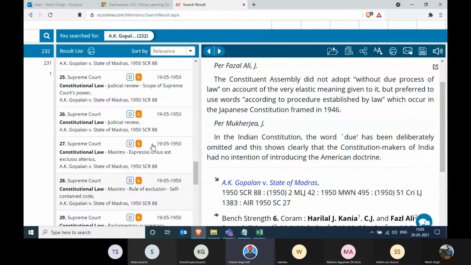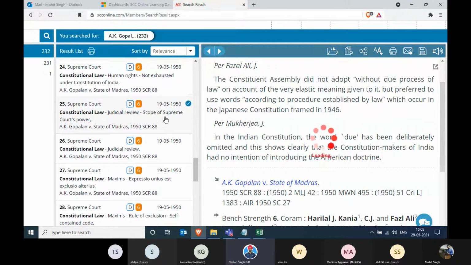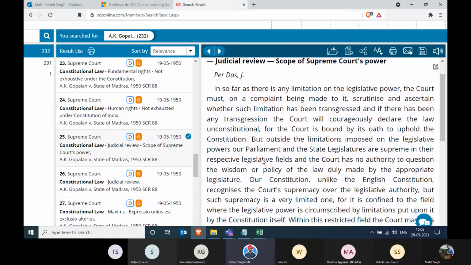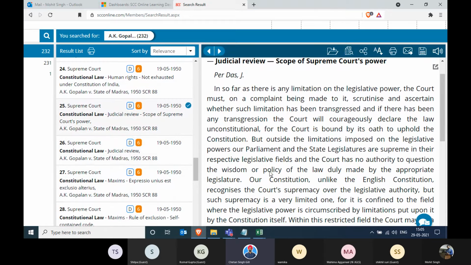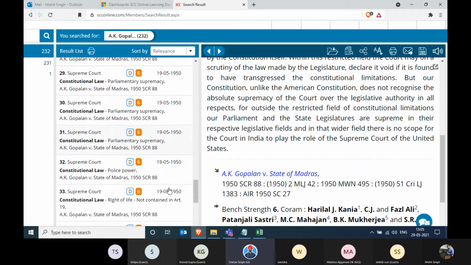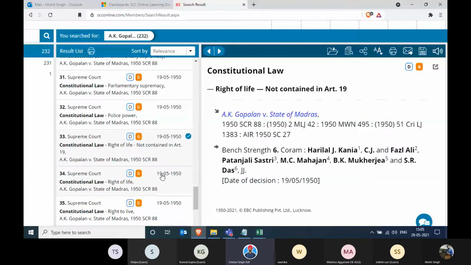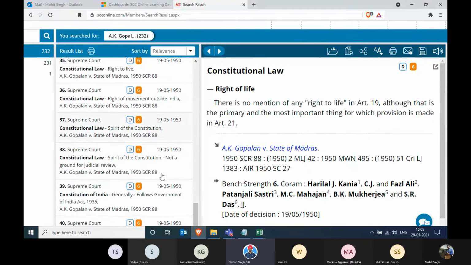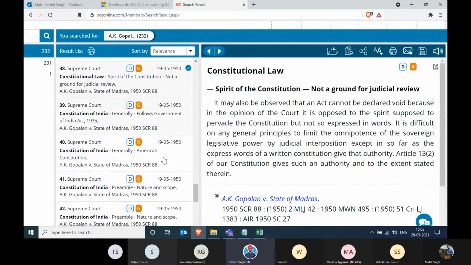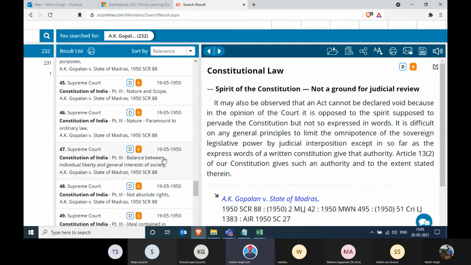You can simply read the headings coming in the D section: judicial review, scope of Supreme Court power, maxims, and other things, such as key fundamental rights not being exhaustive under the Constitution. You click on any of these and you will understand what topics are discussed. You won't get a 100% idea of what exactly was being discussed, but you'll understand on what topics this case was dealt with, which is a good enough start to differentiate whether this case is relevant to you or not. And then obviously the head note plays its own role.